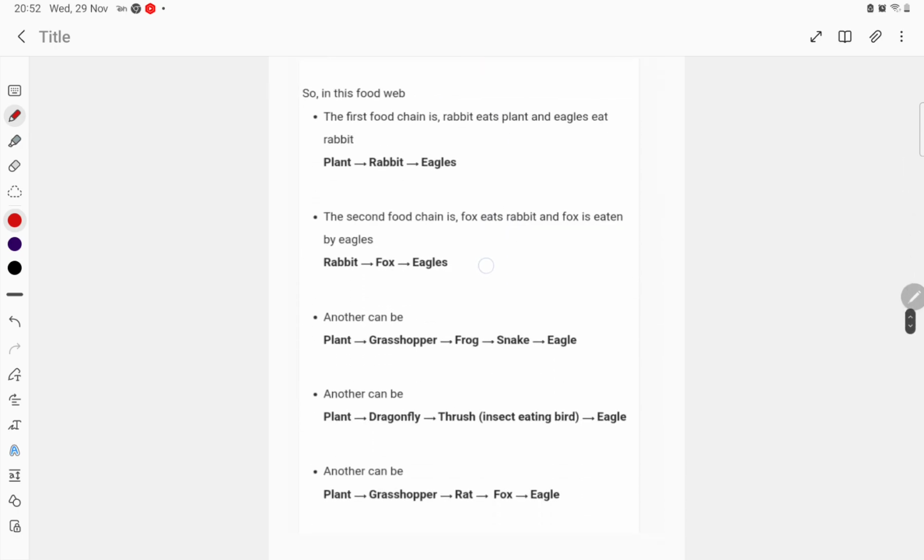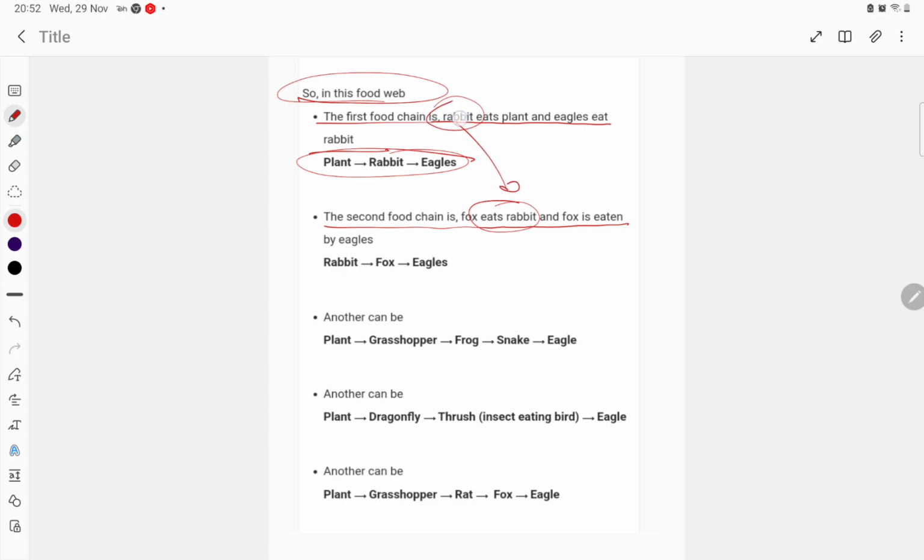Now see, in the food web, the first food chain is rabbit eats plants and eagle eats rabbit. This is the first food chain. The second food chain is fox eats rabbit, rabbit here also and rabbit here also. So it means two food chains are interconnected. So it becomes what, student? Food web. Another food chain: plant, grasshopper, frog, snakes, and eagle.